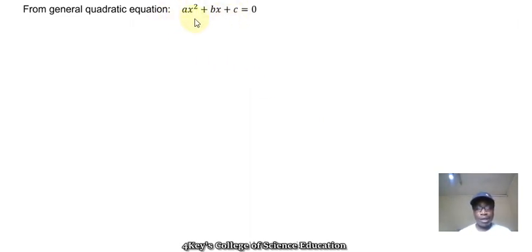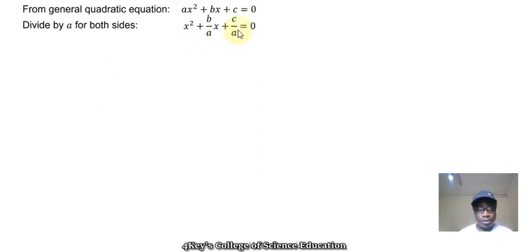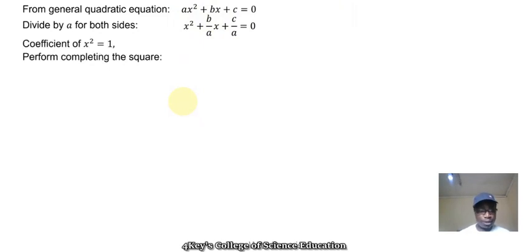So imagine your standard expression for the quadratic equation, ax squared plus bx plus c. If I wanted the coefficient of x squared to be 1, I can divide pese by a. So if I do that, I would end up with something like this. And now I can complete the square for this first part. Since my coefficient of x squared is now equal to 1, I can do this.